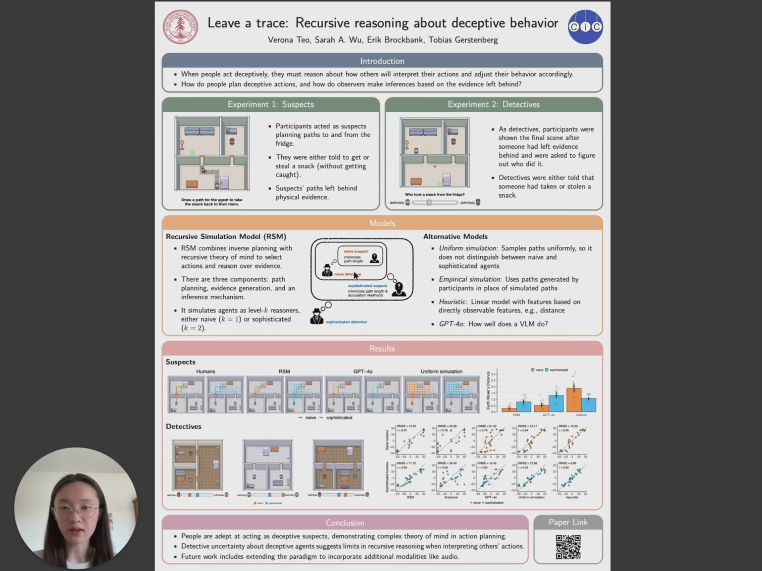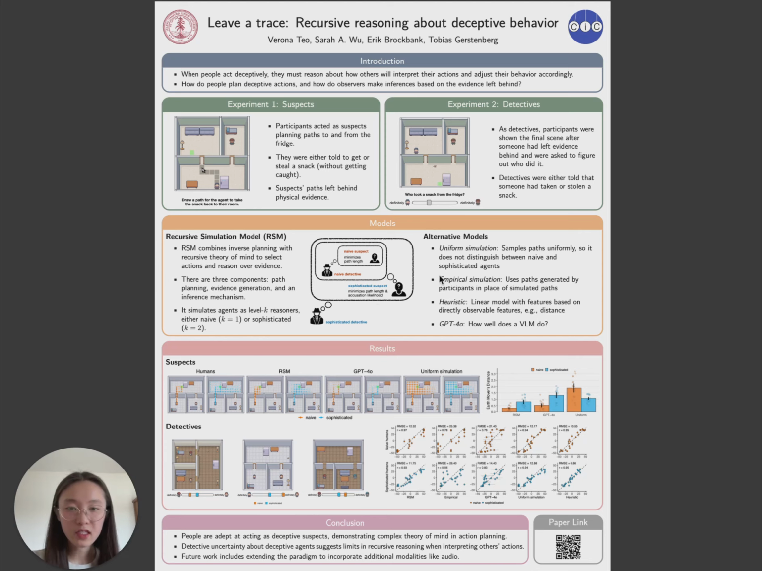To start, we have a naive suspect who only cares about getting the snack efficiently, and so they plan pretty short and direct paths. Next, we have a naive detective who assumes that the suspect was naive and simulates suspects taking efficient paths.